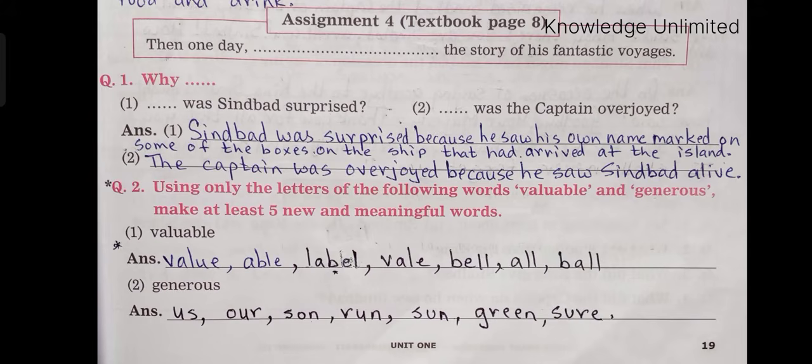Question number 2. Using only the letters of the following words, valuable and generous, make at least 5 new and meaningful words. The first one is valuable. So we have value, able, label, whale, bell, all, ball. Second one is generous. So we have us, our, son, sun, run, green and sure.